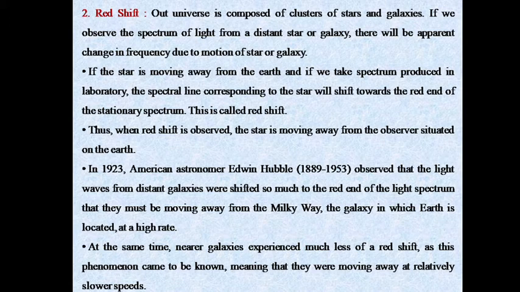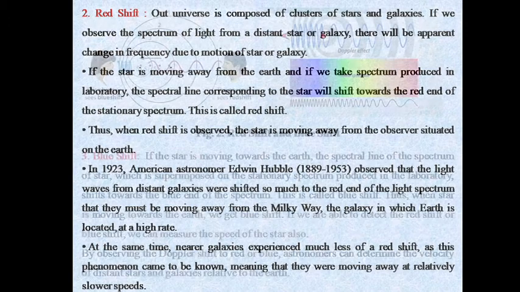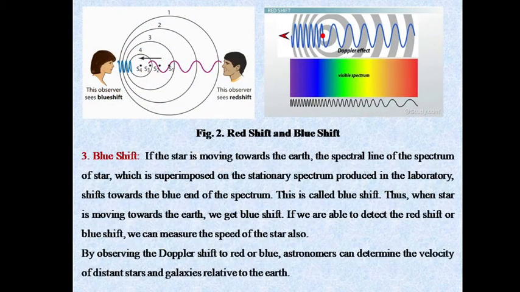At the same time, near galaxies experienced much less of a redshift, as this phenomenon came to be known, meaning that they were moving away at a relatively slower speed.